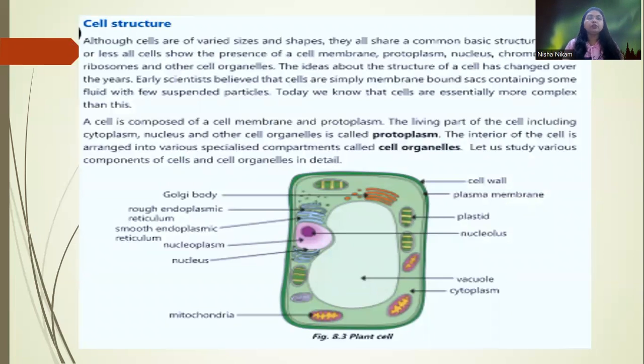Cell structure. Basically, a cell is made up of a cell membrane, protoplasm, chromosomes, ribosomes, and other organelles. Then what is protoplasm? It is composed of the cell membrane and protoplasm. The living part of a cell, which consists of the cytoplasm, nucleus, and cell organelles, is called protoplasm. In the interior of the cells, there are various other compartments, and they are called cell organelles.